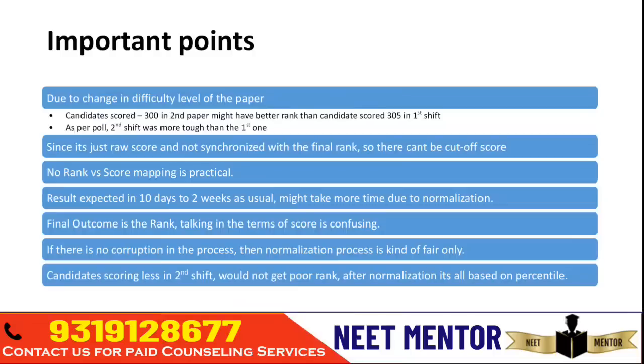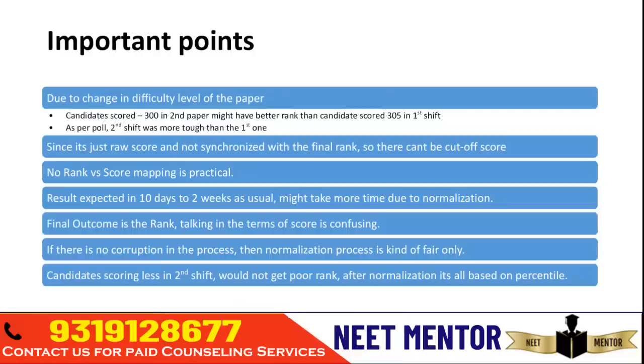So two candidates can have the same rank, so ultimately they will decide the rank, and that will be your final outcome. Since it's a raw score, it is not synchronized with the final rank. We can't talk based on rank, because if I say 450 is the cutoff for anesthesia, it might be a little easy to score 450 in the first shift, but in the second shift it's not that easy.